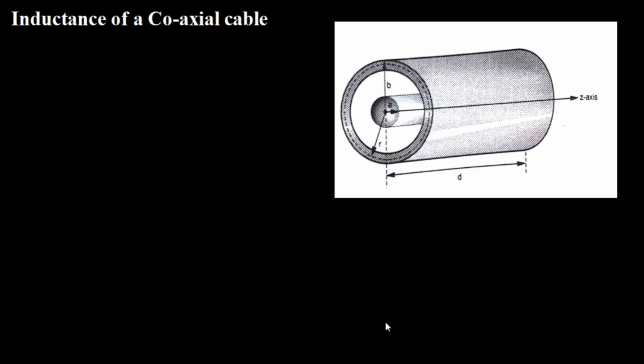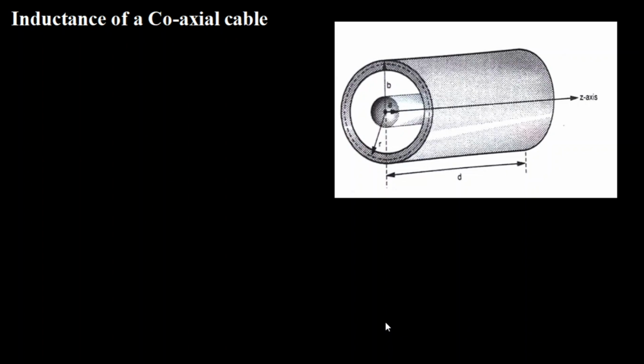The basic idea remains the same, but when you come to a coaxial cable, as I told already, the conductors carrying current are solid, but still experimentally it was found that a coaxial cable exhibits a value of inductance. This may be because there are two conductors carrying current in opposite directions. Usually the inner conductor carries current in one direction and the outer conductor carries current in the other direction.